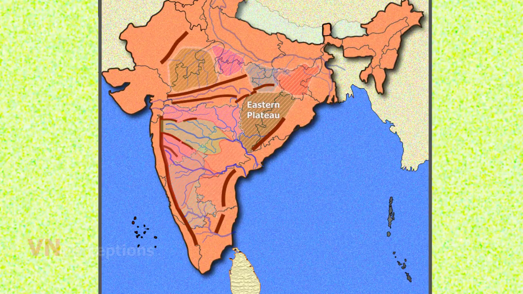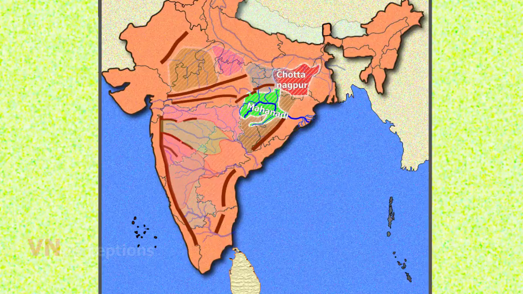Then it is Eastern Plateau. The Eastern Plateau comprises of three subregions, and they are Mahanadi Basin, Dandakaranya, and Garjat Hills. The Mahanadi Basin is the area that lies to the south of Chota Nagpur Plateau and is relatively a low-lying region, and it is surrounded by hill ranges or plateaus. It occupies the central part of Chhattisgarh and western part of Odisha.